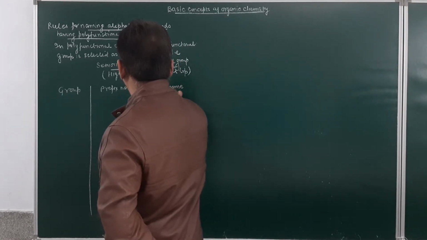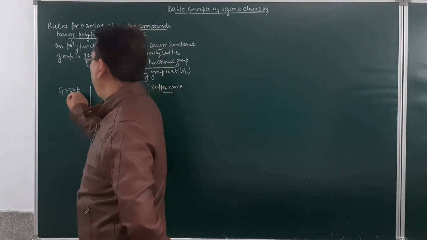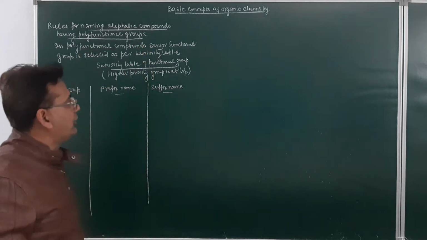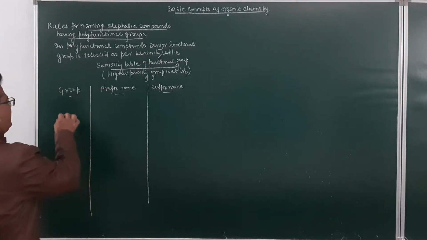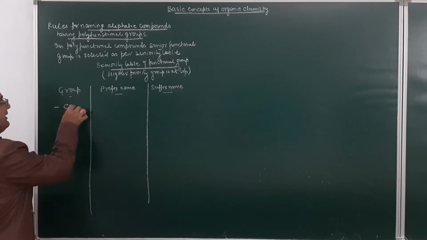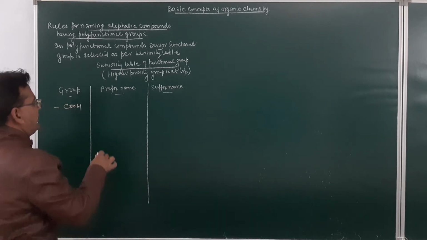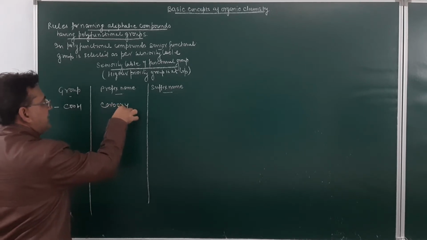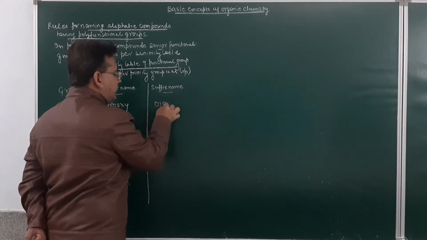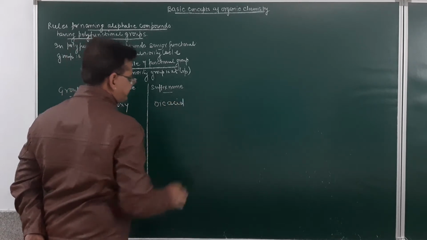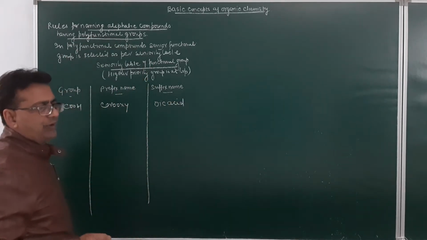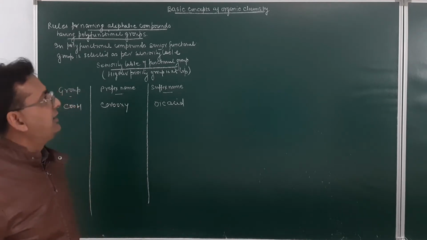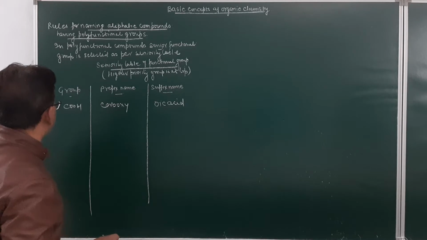Am I getting clear, students? So: group name, the prefix and the suffix name. The senior-most functional group in an organic compound is COOH. Whenever it is used as a prefix, its prefix name will be carboxy and the suffix will be oic acid. Remember this group. If more than one functional group is present and one of them is COOH, it will be treated as the principal functional group.